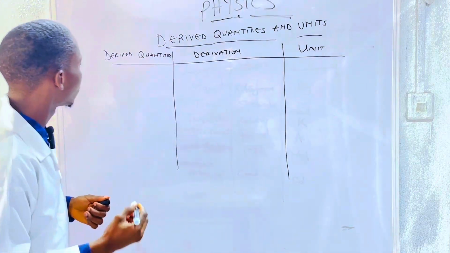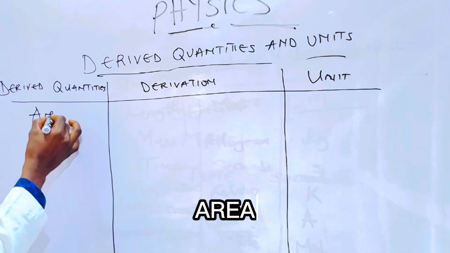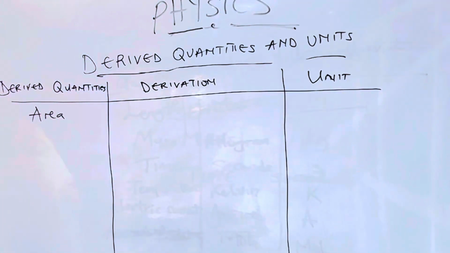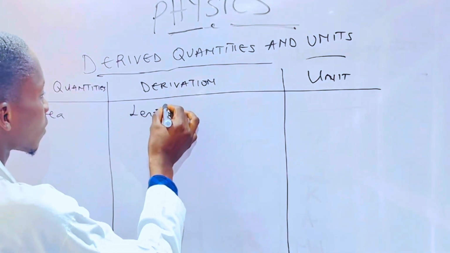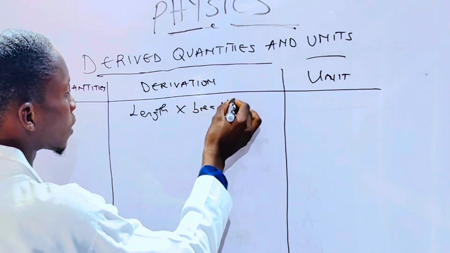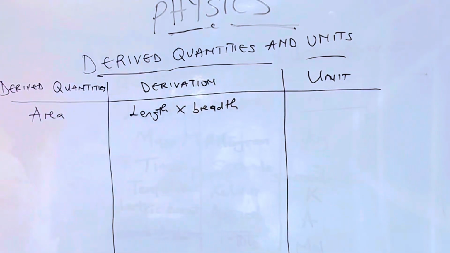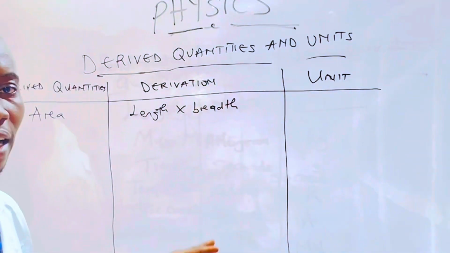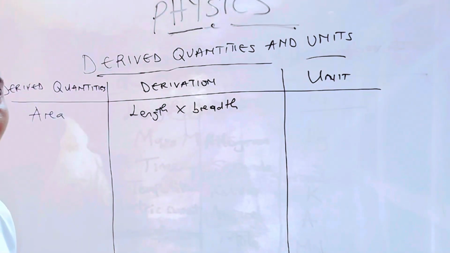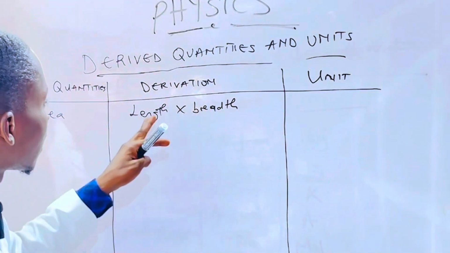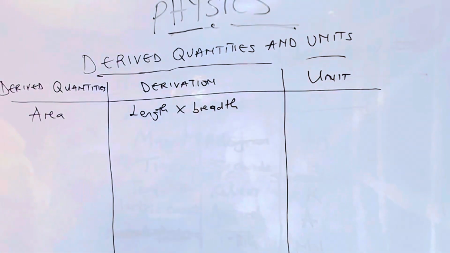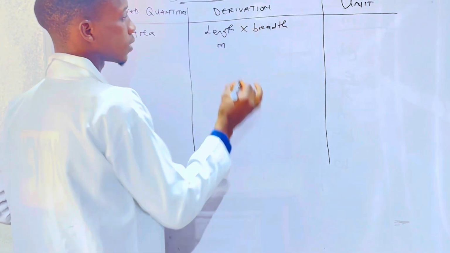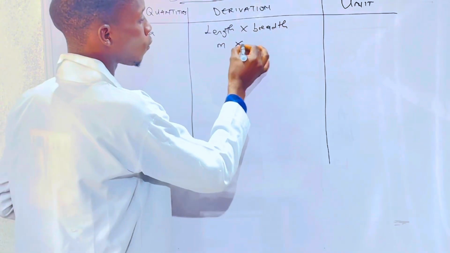The first derived quantity we're talking about is area. What is area? Area is defined based on its derivation as length times breadth. As I explained earlier, length is defined as the interval between 2 points in space. Also, breadth is defined as the interval between 2 points in space. Length has the unit meter, and breadth will also have the unit meter.